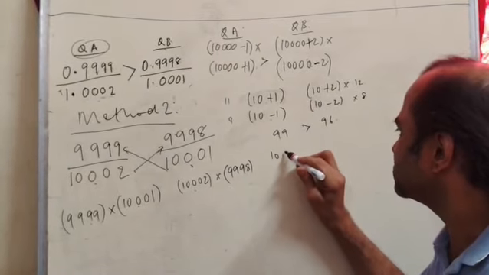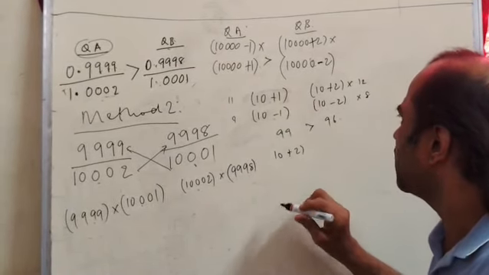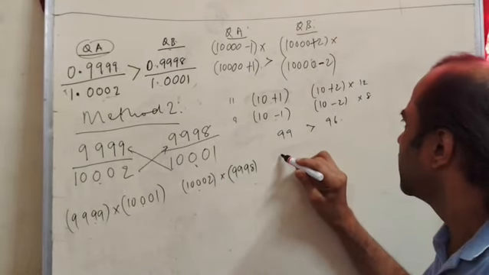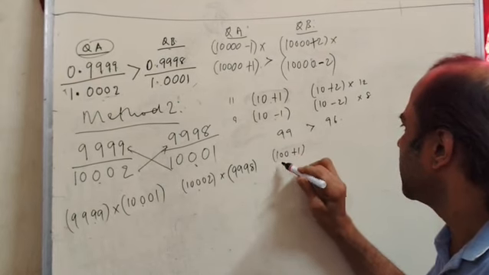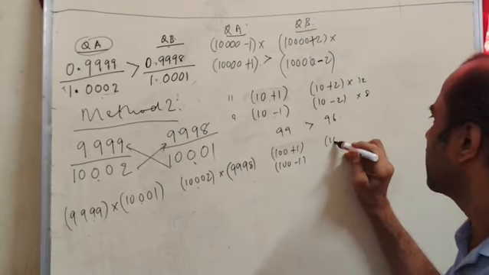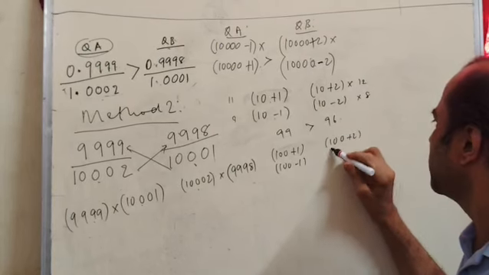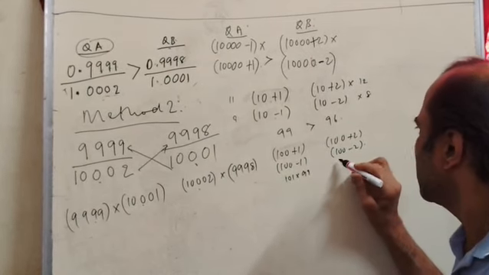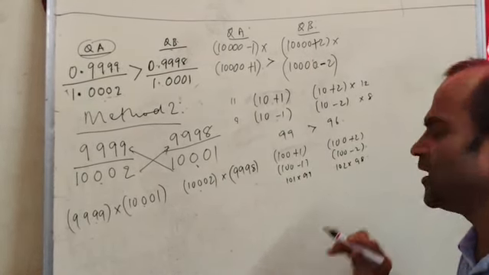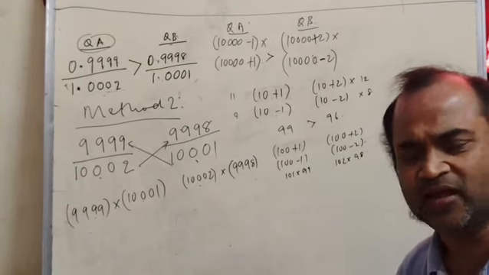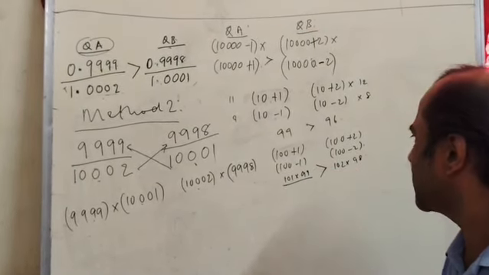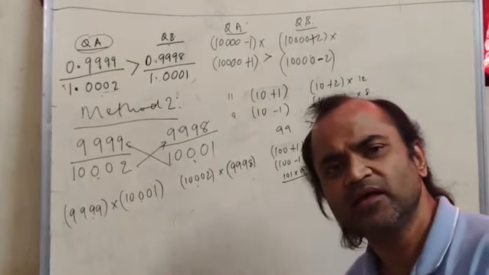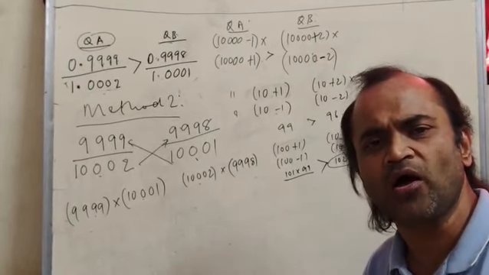Suppose I have 100 plus 1 into 100 minus 1, versus 100 plus 2 into 100 minus 2. This is 101 into 99 and this is 102 into 98. Please use a calculator and check that the first product is bound to be greater than the second. So what is the inference we can draw here?